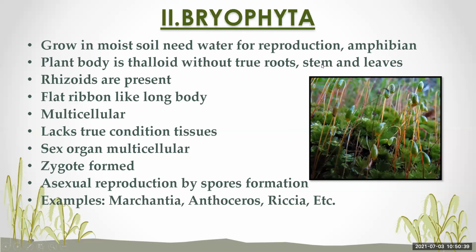The plant body is thalloid, that is flat, without true roots, true stems, and true leaves. Root-like, stem-like, and leaf-like structures are there, but they are not true in nature. Rhizoids are present. Rhizoids are false roots, a structure like roots only, so that they can attach to the substratum.